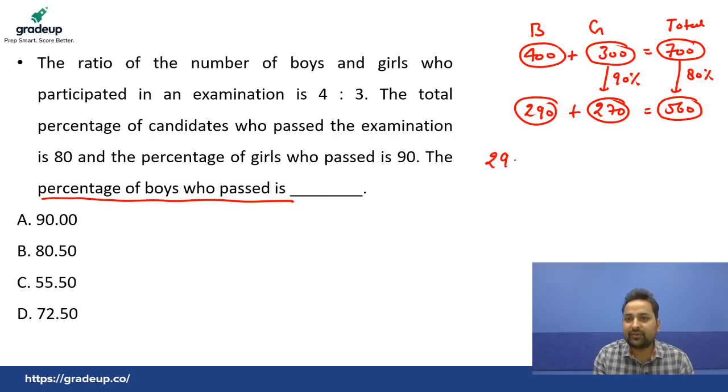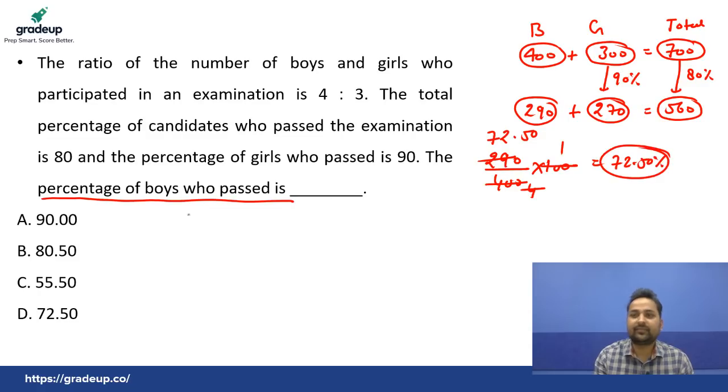So we can write here 290 out of 400 into 100. 100 fours are, so cut by 4. 4 sevens are 28. 1 remaining. 4 twos are 8, 2 remaining. This is 50. So answer is 72.50%. Very good, very good. Many of you got the right answer. So this was the last question of today's class.